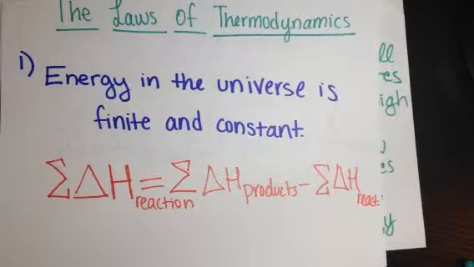And thermal energy can be found through the equation delta H of the reaction equals delta H of the products minus delta H of the reactants. So this law deals with enthalpy.